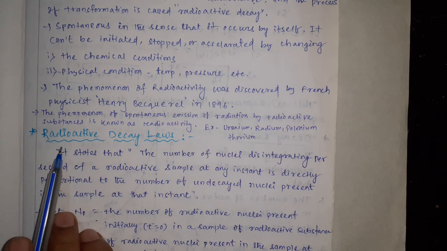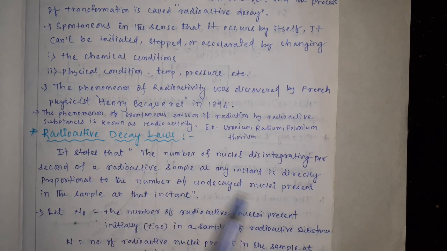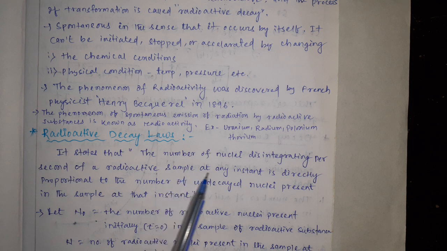Next, we will discuss the radioactive decay law. The law states that the number of nuclei disintegrating per second of a radioactive sample at any instant is directly proportional to the number of undecayed nuclei present in that sample at that instant. That means the rate of decay, or the decay rate, is proportional to the number of undecayed nuclei. So the higher the decay rate, the higher the number of undecayed nuclei left.